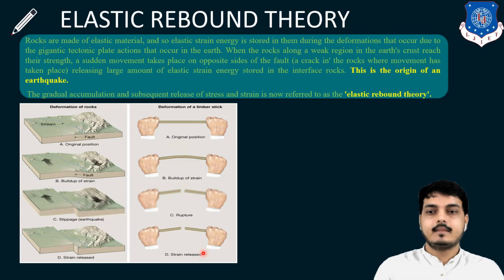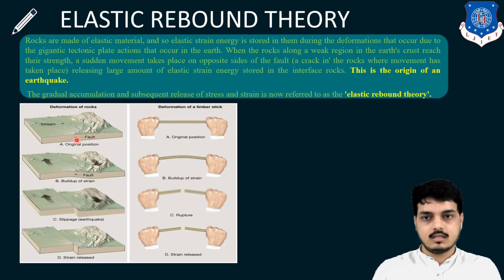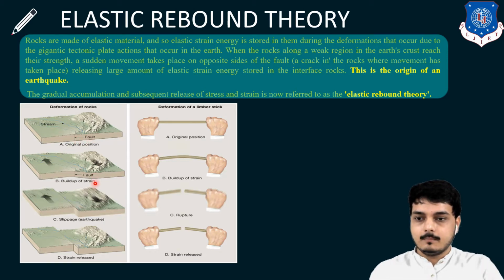Similar to the rock theory, on the left-hand side you can see deformation of rock. This is a fault line. What is a fault line? A fault line is a plane where the weaker regions of rocks are, and at that place movement occurs in the form of convergent, divergent, or slip type. Here is the original position. Now here is the built-up strain.